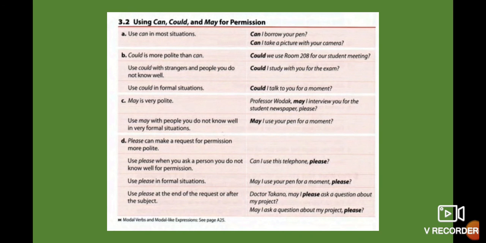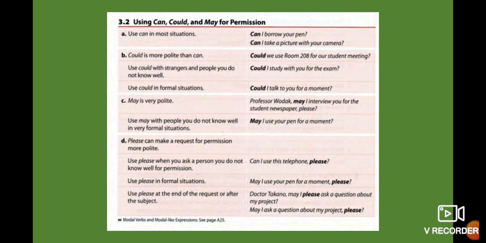And may is very polite. You use may with people you don't know well in very formal situations. That means can is kind of informal, could is formal, and may is very polite. Okay, Professor Wodak, may I interview you for the students' newspaper, please? So it's very polite. Please can make a request for permission more polite. Exactly. Can I use this telephone, please?